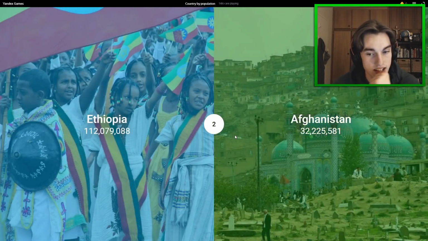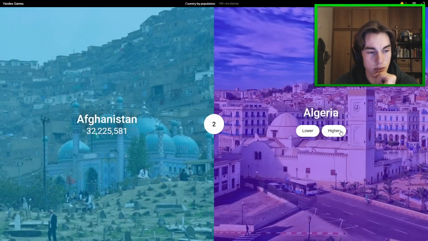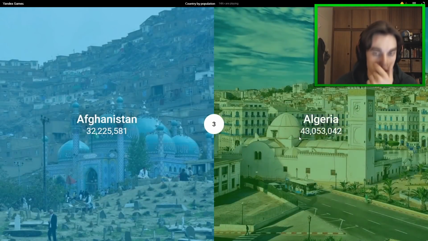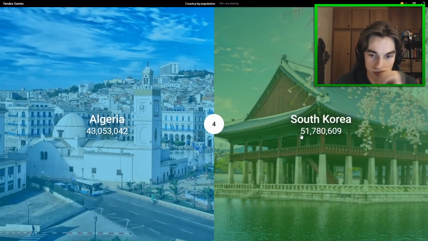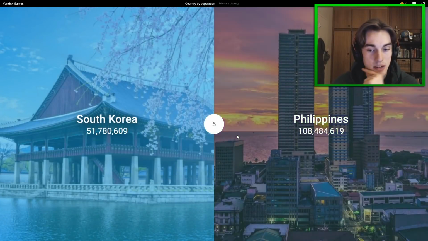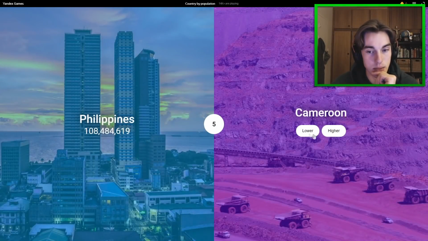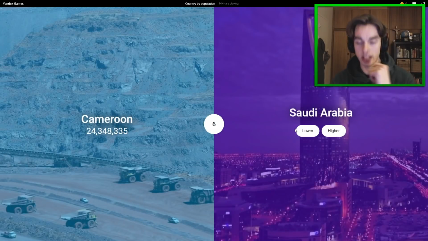So Afghanistan, 32. And Algeria was high 30s, wasn't it? Yeah, 43. And so South Korea was higher as well, wasn't it? Yeah, 51. Okay, Philippines was higher with 108. Cameroon was lower, 24. So Cameroon's about the same size as Australia, but I guess it's probably growing more quickly.